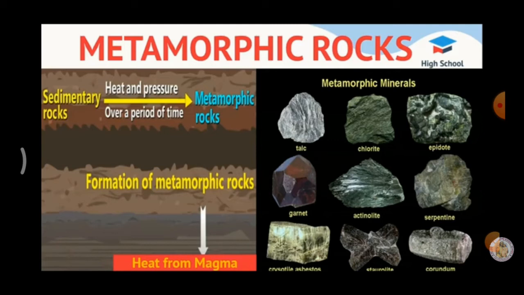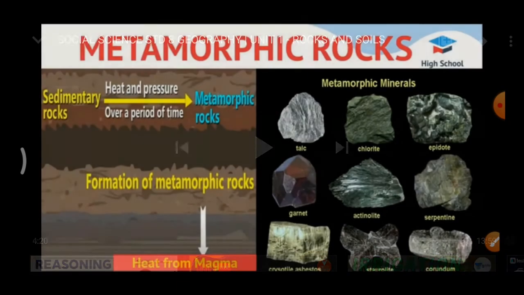Formation of metamorphic rocks from sedimentary rocks. Sandstone into quartz is caused by thermal metamorphism. Shale into slate is caused by thermal metamorphism. Sandstone changed into quartz is called thermal metamorphism. Shale changed into slate is called thermal metamorphism.